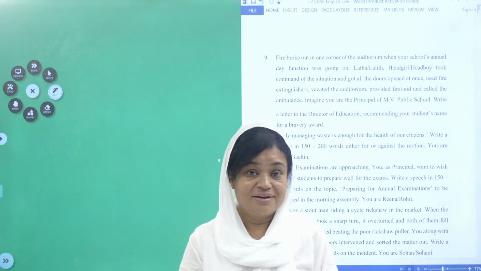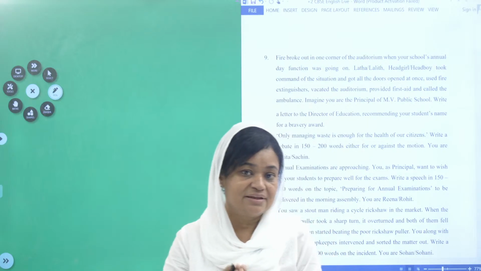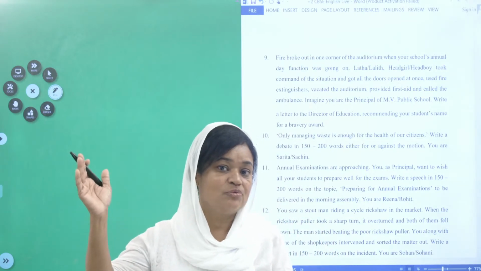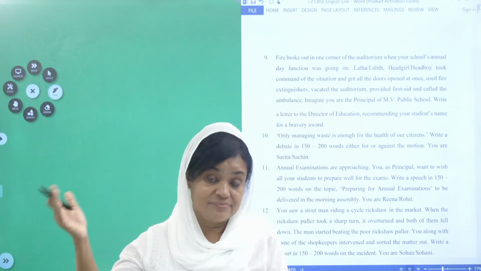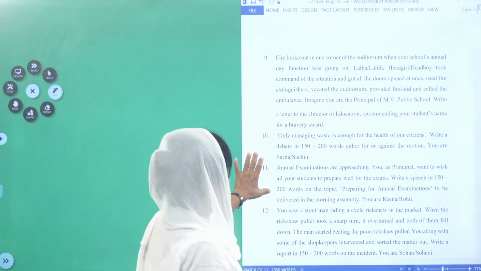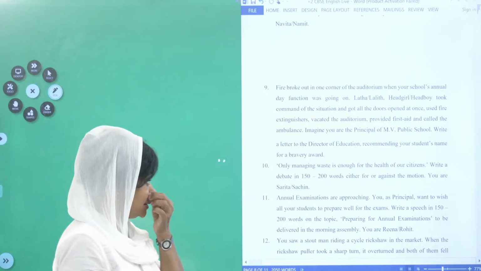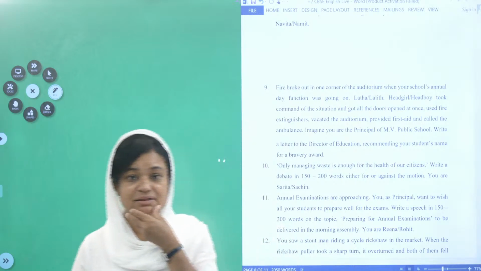So, the principal is recommending the boy for a bravery award and he will be called for the bravery award when given a letter like this. So, children, now what are you supposed to do? Did you get it? What is this? Advertisement writing or notice writing?